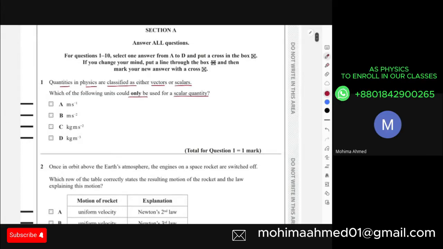This could be speed or velocity, but this doesn't exactly say which one it is. I have to specifically say the quantity for a scalar quantity. This would be density, right? Density is a scalar quantity. Other than that, we have force, which is a vector, and acceleration, which is also a vector. So the only correct answer here is density, the only scalar quantity which has this unit.